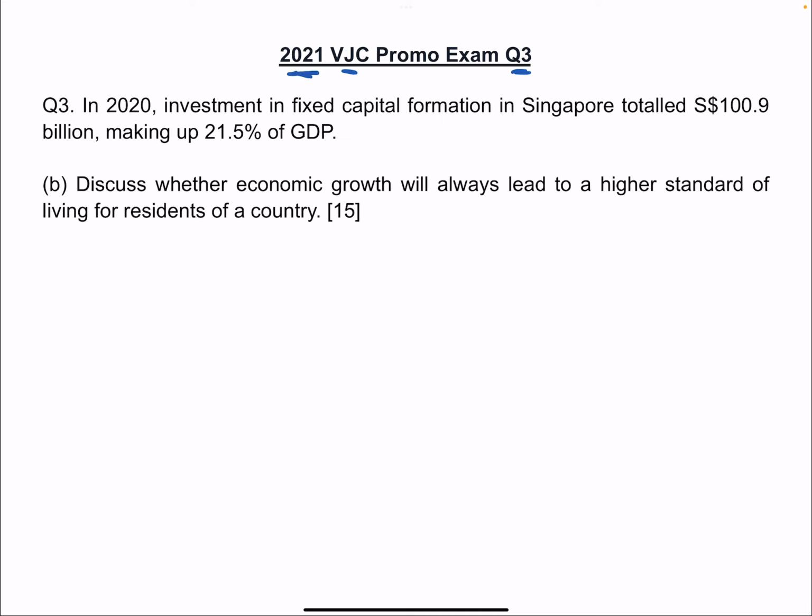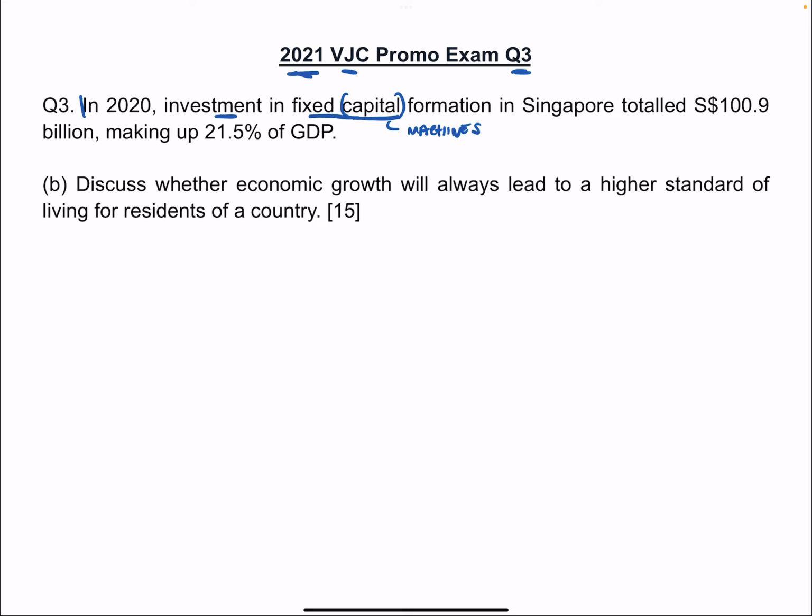Okay, so this question gives you a preamble. It tells you 2020 investment in fixed capital formation in Singapore totaled 100.9 billion. So what exactly is this? Investment in fixed capital formation basically means capital, which means machines. There's a difference between capital and consumption. Capital is a type of spending on something that can be used to produce something else.